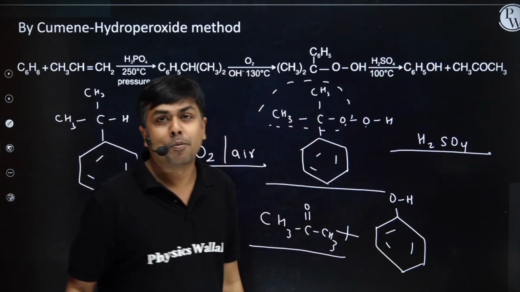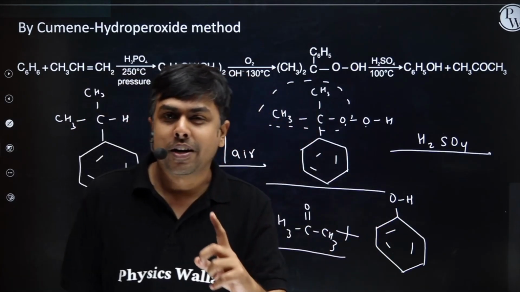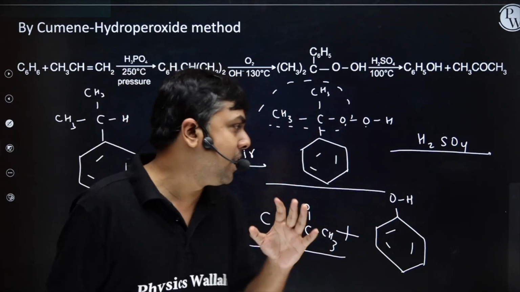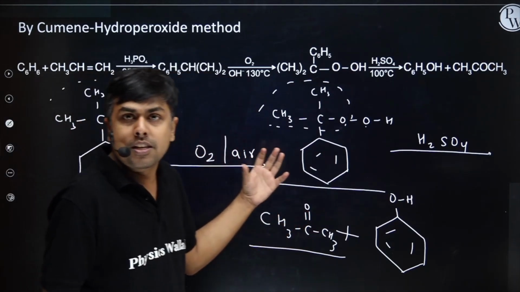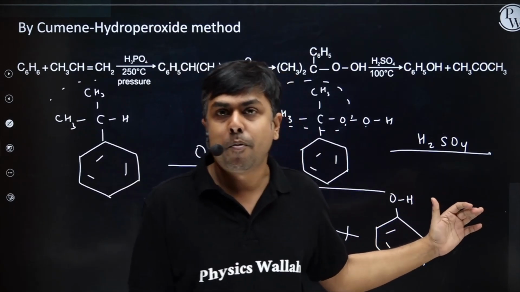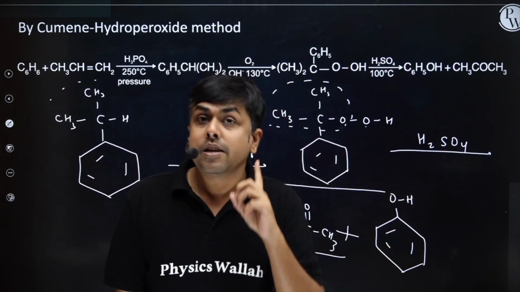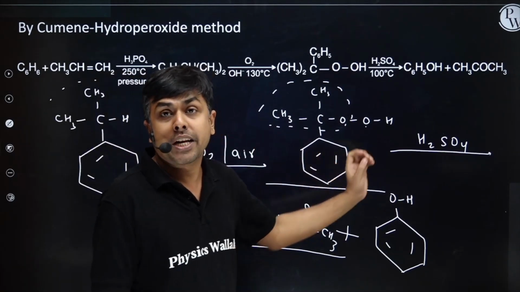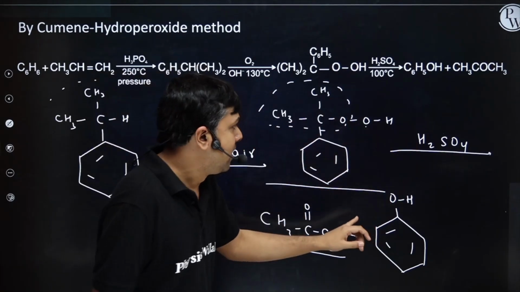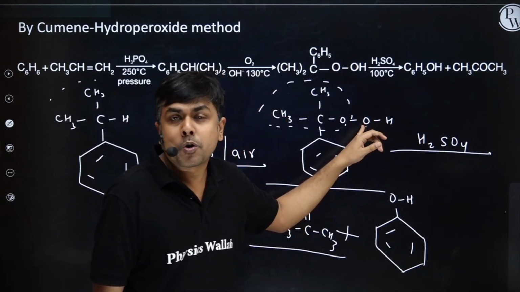In this particular process, the things which are quite important: first I am having isopropylbenzene. This isopropylbenzene is treated with oxygen, forming cumene hydroperoxide. This intermediate is also really important, and now this cumene hydroperoxide is treated with an acid. Obviously this oxygen will get protonated.